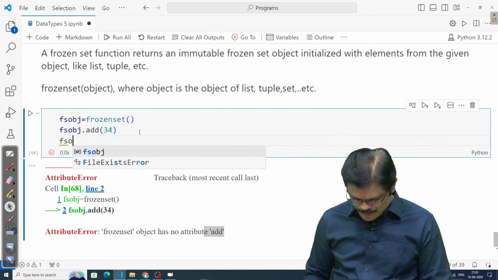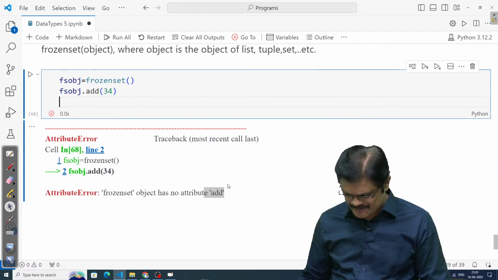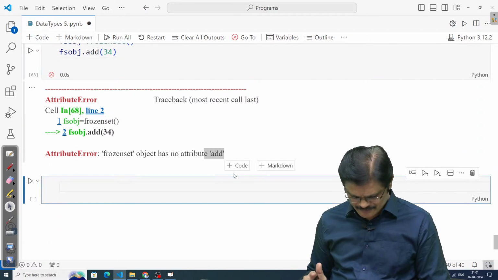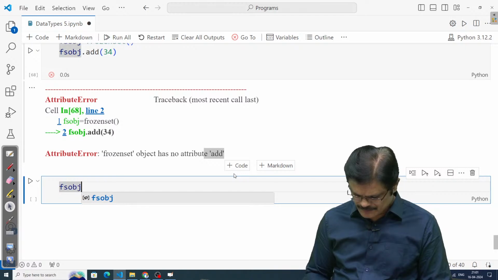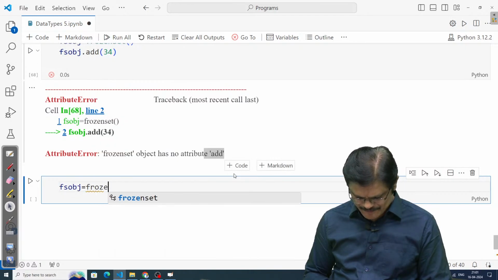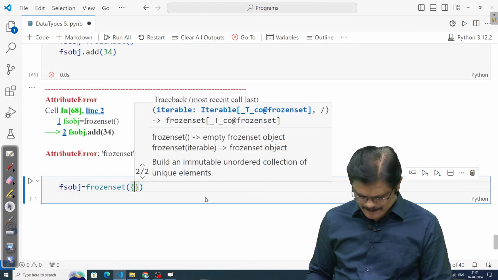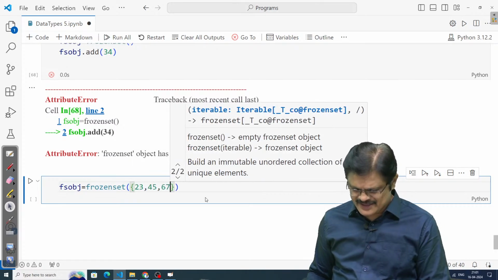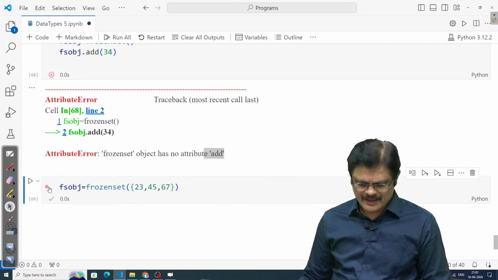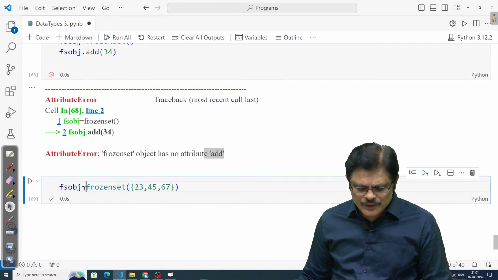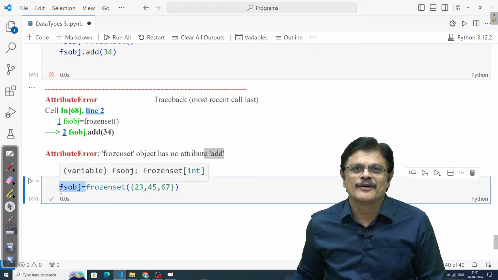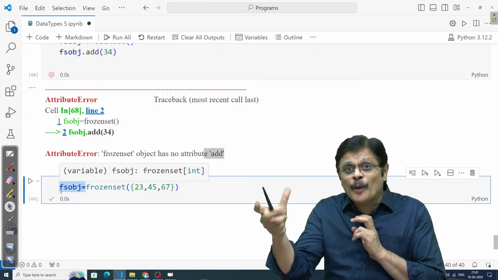Maybe FS object, let me write in a different cell. frozenset of 23, 45, 67. Now you might be worried: you just said I cannot change it. See my dear friend, the frozenset object cannot be changed.